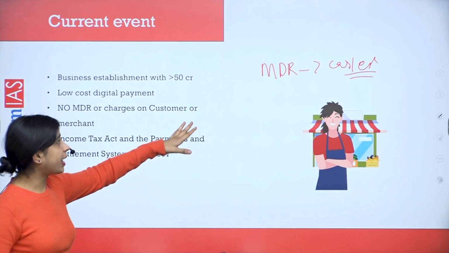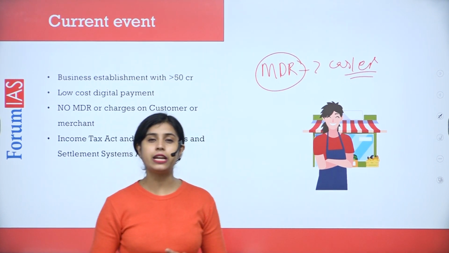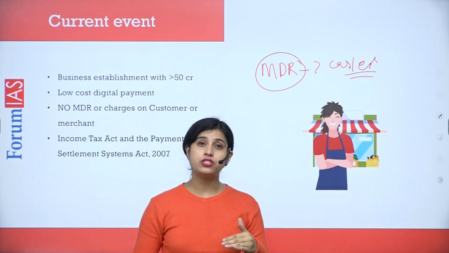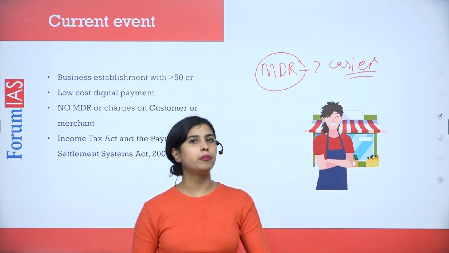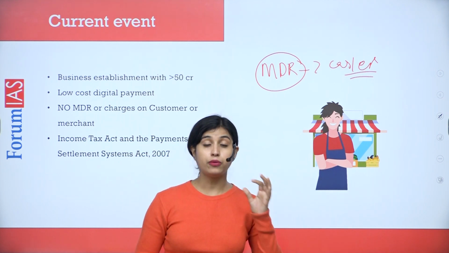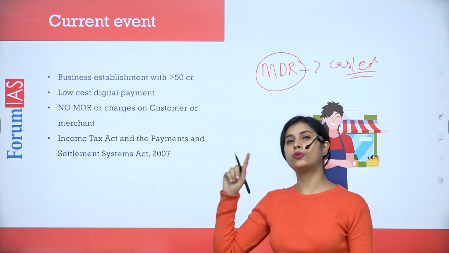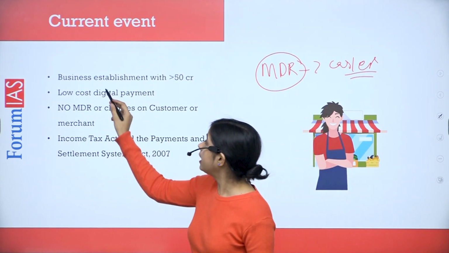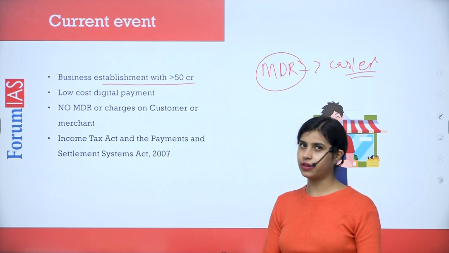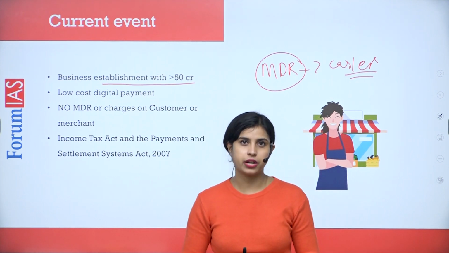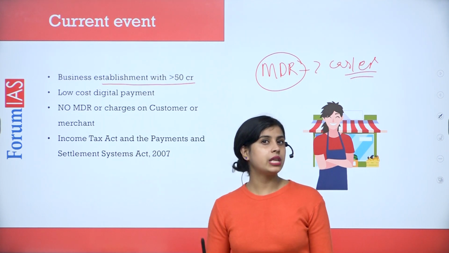That's why, in order to reduce the MDR, the government has come up with various initiatives. Like in times of demonetization, it said that for online transactions below 2,000 rupees, you do not have to pay MDR. That was withdrawn later on, but some incentives that were declared in 2020 are still present, which are basically the withdrawal of MDR in certain kinds of cases. Now let's discuss this part. That is what the government has done in order to promote the cashless economy and to reduce the MDR.